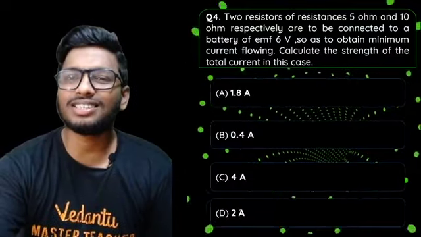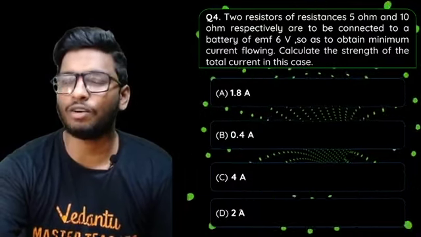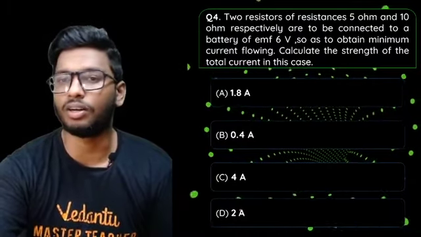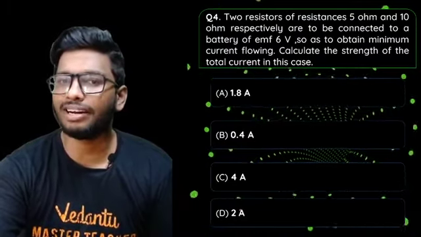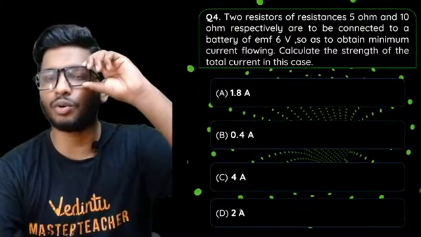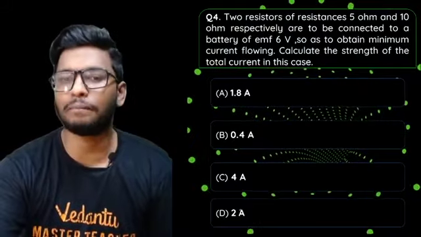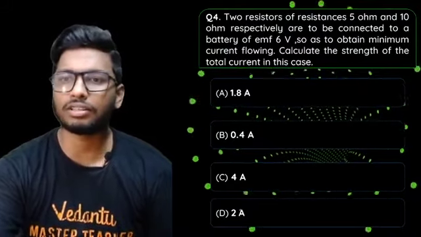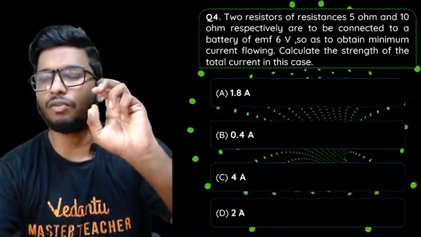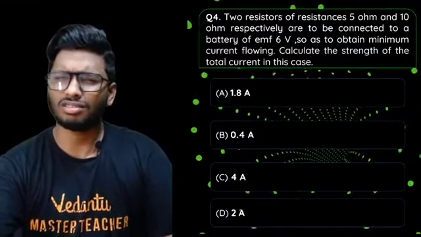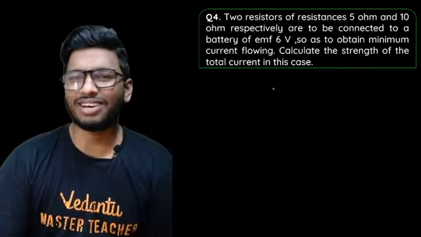Here we go. 2 resistors of resistance 5 ohm and 10 ohm respectively are to be connected to a battery of EMF 6 volt so as to obtain minimum current flow. Calculate the strength of the total current in this case. Is it 1.8 amperes, 0.4 amperes, 4 amperes, or 2 amperes? So there are 2 resistors, one of 5 ohms and the other of 10 ohms. The voltage is also given as 6 volt. Straightforward answer. Again, guys, very simple.